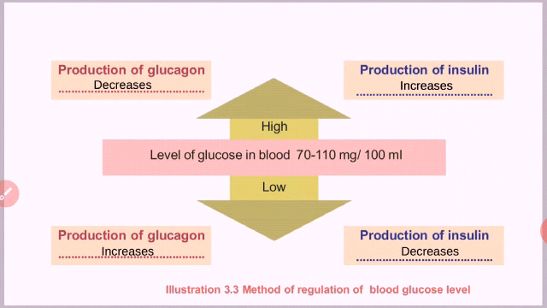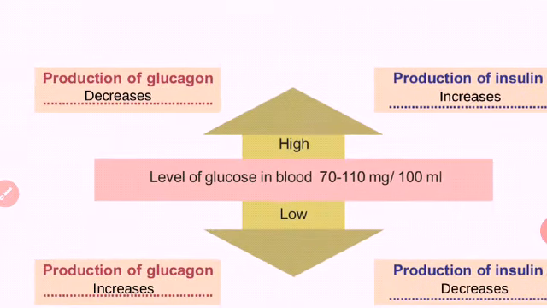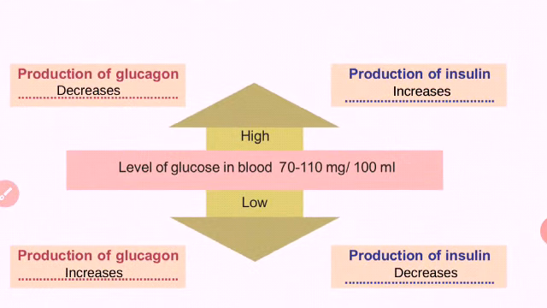Glucose level in blood is 70 to 110 mg per 100 ml. When the glucose level goes high, production of glucagon decreases. Then production of insulin increases. High production of insulin brings the level down to 70 to 110 mg.